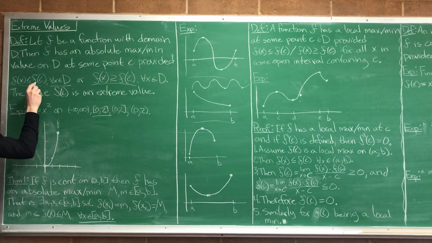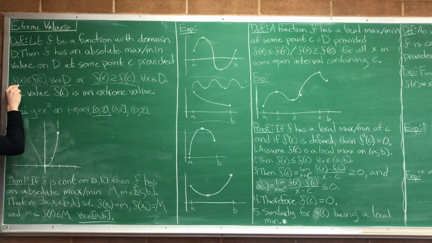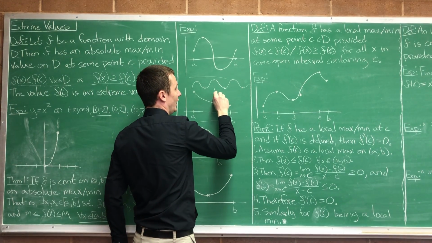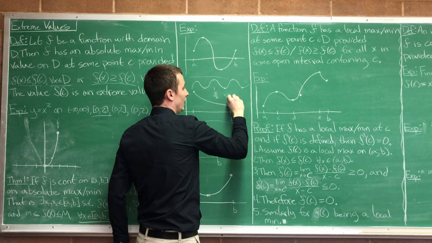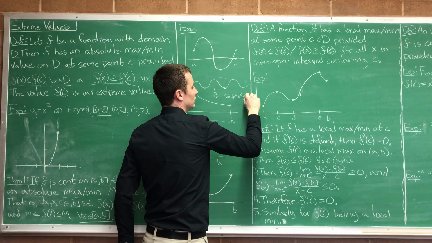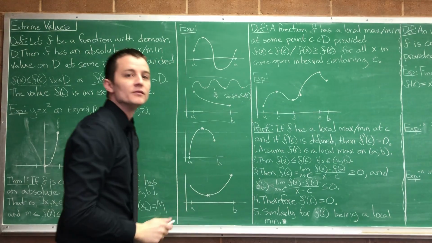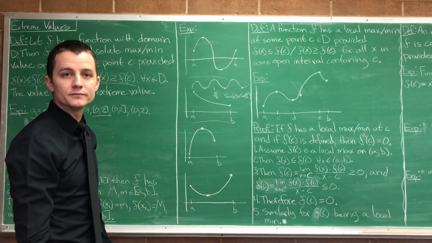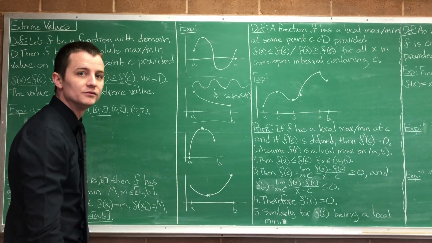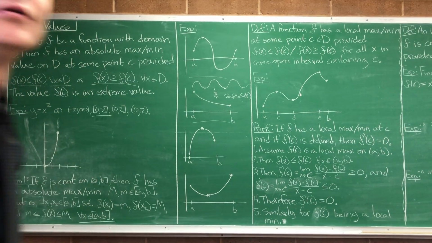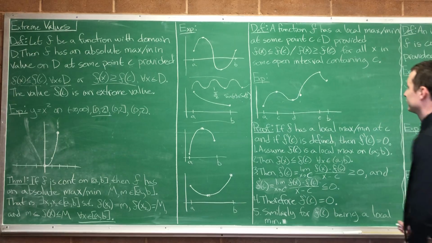Because it satisfies the condition. Look at the condition: every point f of x is less than or equal to f of c. If this is a sine function, and we pick the point pi halves, sine of x is always less than or equal to sine of pi halves. Right? So it works. It satisfies the condition. Any other questions? Okay. It's a pretty straightforward concept, just looking at maxes and mins.